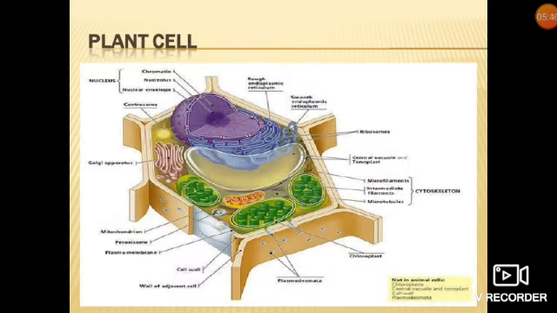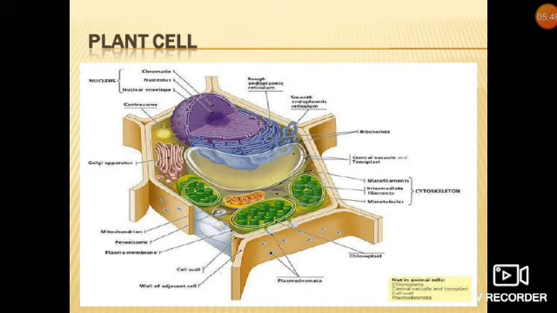Plant cell. Now here we are just talking about the higher animals, that is higher organisms, we can see the plants also and the animals also. Now on this slide, you will be finding a nice diagram of a plant cell. You can see over here.